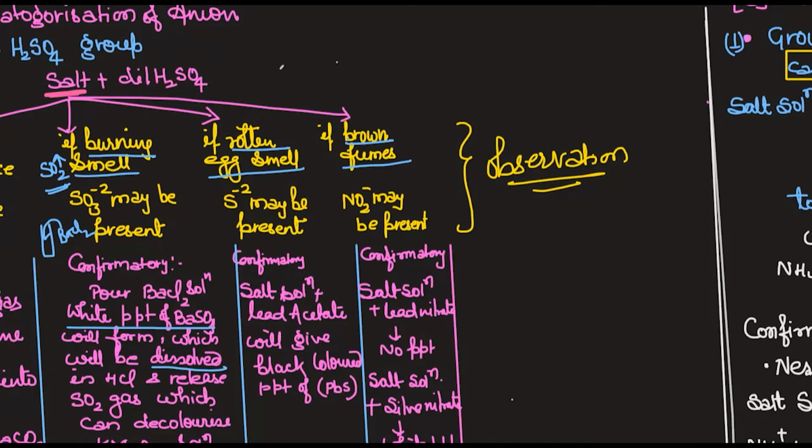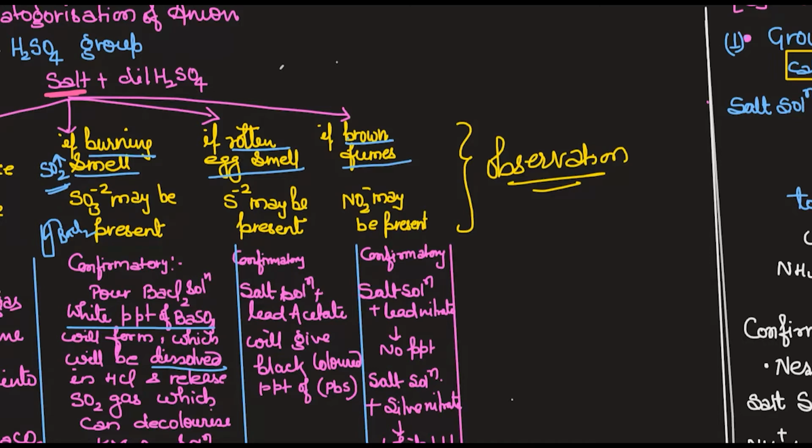Suppose neither you got the brisk effervescence nor the burning smell, but instead you got the rotten egg smell. You know, rotten egg smell. So if the rotten egg smell is coming out, it shows that sulfide S2- may be present as an anion over there. Got it? So if there is a rotten egg smell, we have to confirm that this is S2- only.